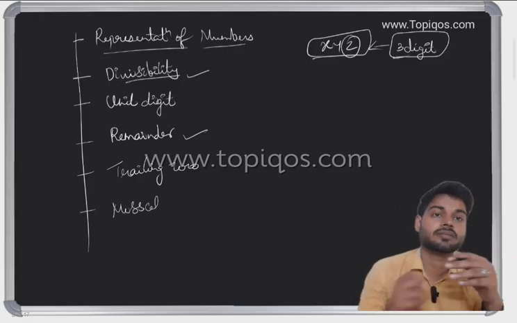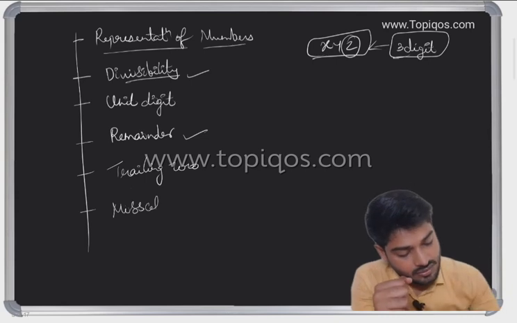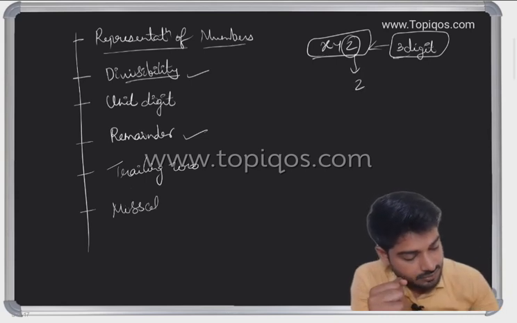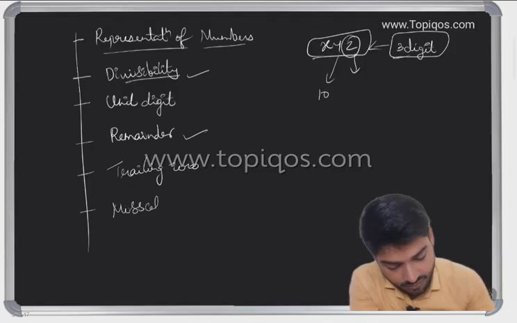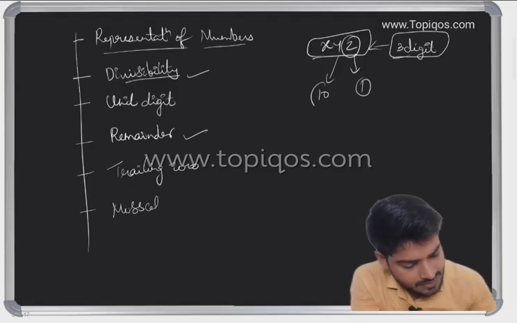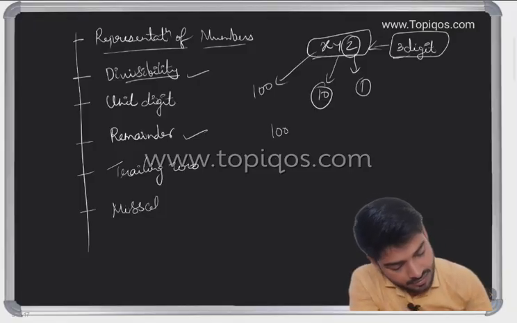What do you understand about this? From this, we see z as a unit place, y at a tens place. Can I write one? Let me write one here: at a unit place, at a tens place, at a hundred place. So can I write it as 100x plus 10y plus z?